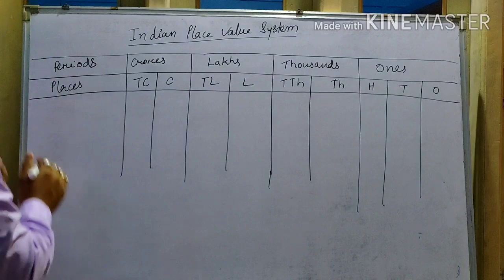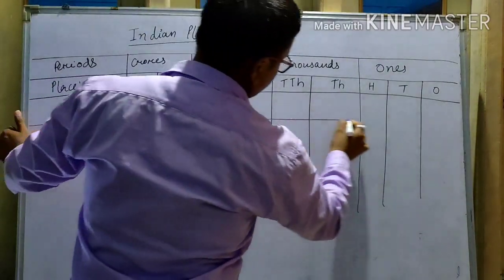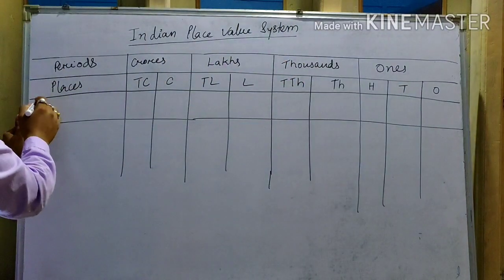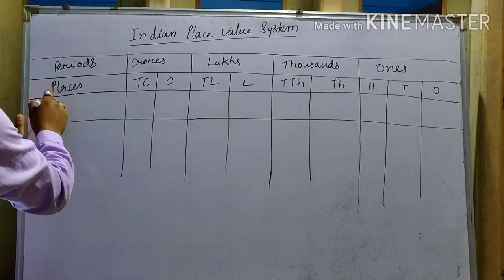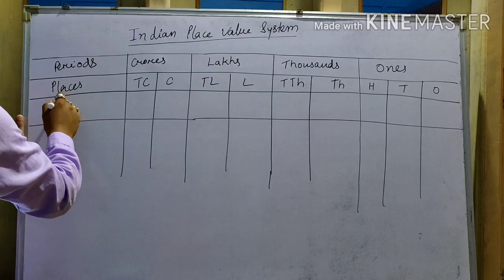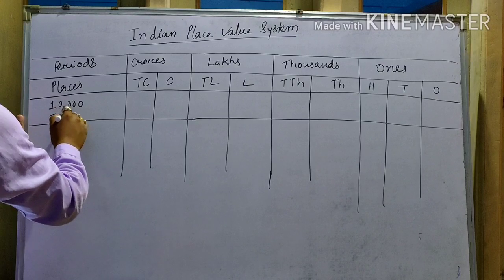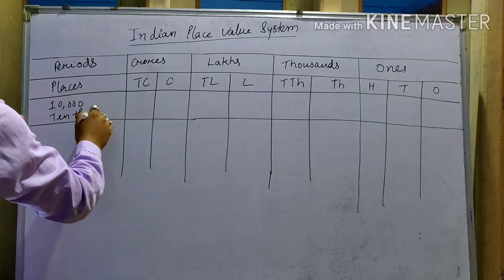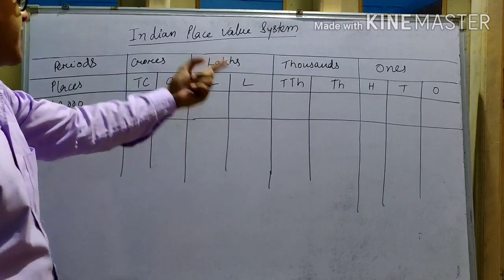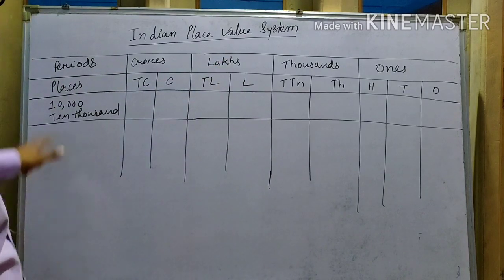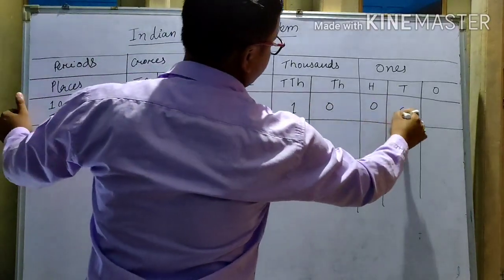Suppose we have to represent 10,000. This is written as 10,000. It starts from here.